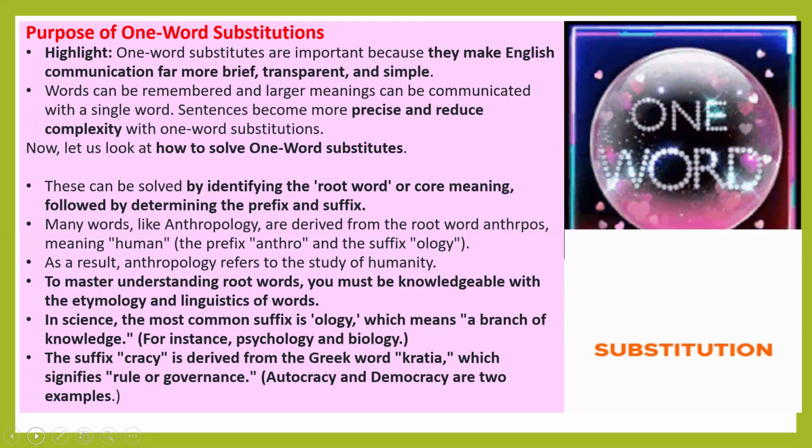First, identify the root word, the base word, and its root meaning, core meaning. Followed by determining the prefix and suffix. We have to divide the words based on the prefix and suffix. For example, the word anthropology. Anthropo means human, and logy means study.